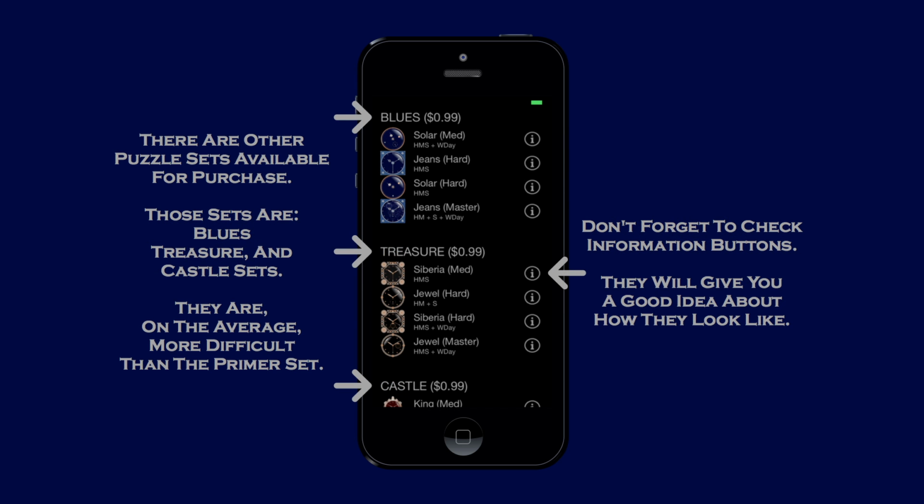There are other puzzle sets available for purchase. Those sets are Blues, Treasure, and Castle sets. They are on average more difficult than the primer set. Don't forget to check the information buttons. They will give you a good idea about how they look.